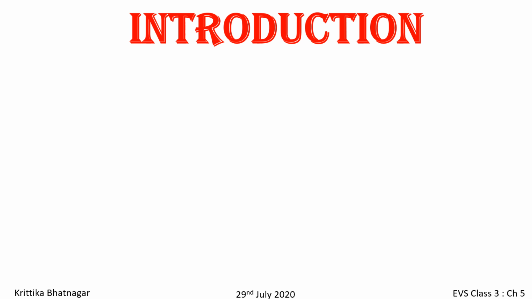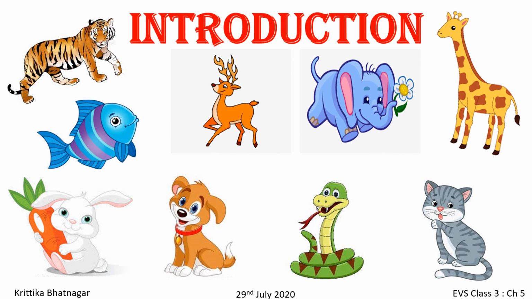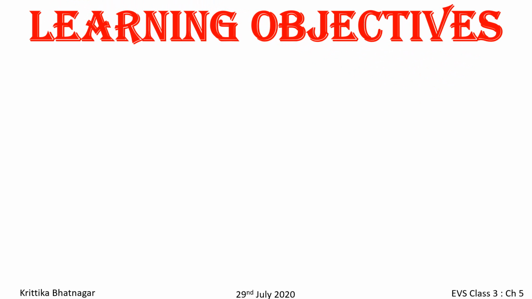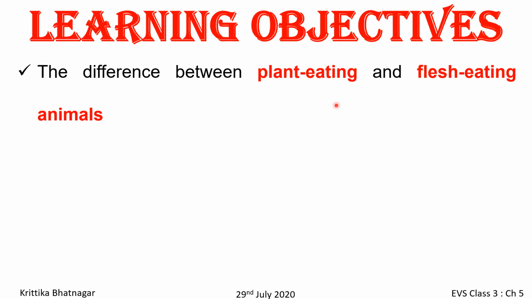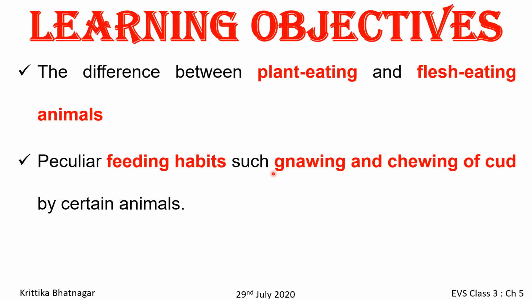In today's class, we will study and learn more about animals. The learning objectives of this chapter are the difference between plant-eating and flesh-eating animals, peculiar feeding habits such as gnawing and chewing of cud by certain animals, and the concept of food chain.